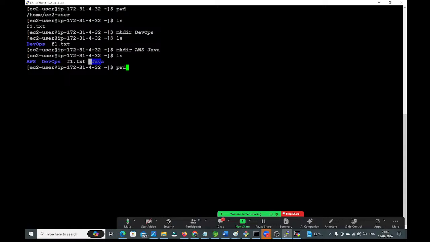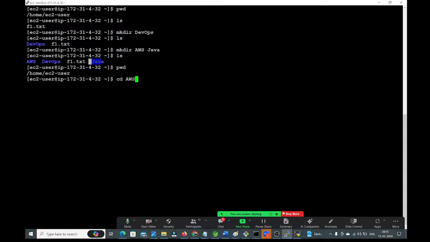Currently, I am in the home EC2-user. Now, I want to switch into the AWS directory. If you want to go inside a directory, which command do we need to use? The cd command. cd stands for change directory. Which directory do you want to go to? I want to go into the AWS directory.